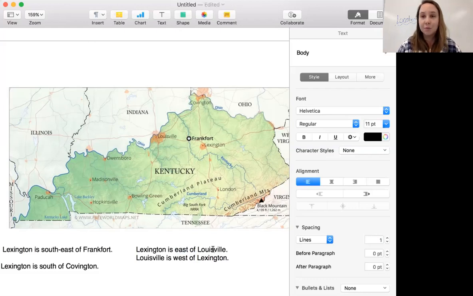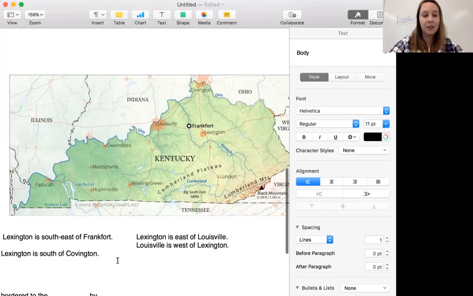All right, we're going to move on. If you need some more time, which that was not very long, so you might need some time, pause the video and take some time and write those 3 sentences to practice is east of, is west of, is north of. So 3 sentences. Pause the video, write those 3 sentences.